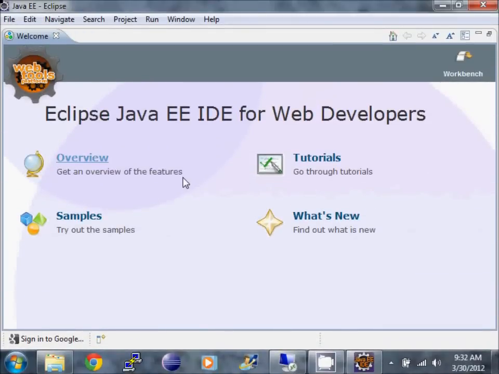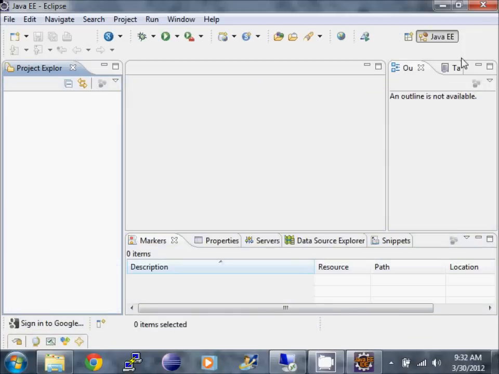And this is the Eclipse IDE. And this is the welcome screen. To get to the workbench, click Workbench. And this will be your default layout.